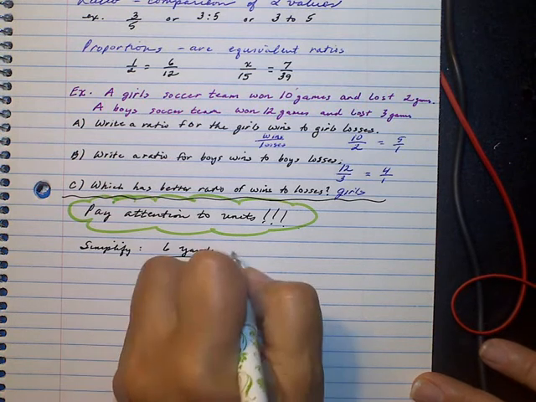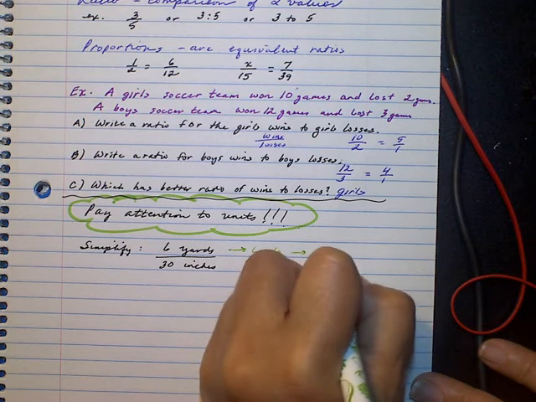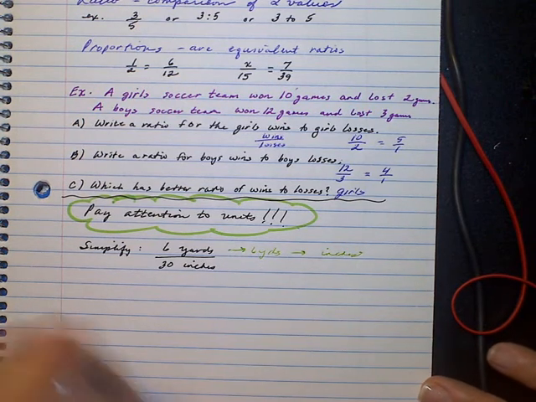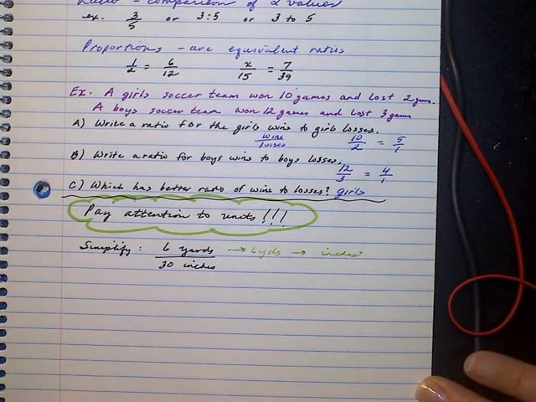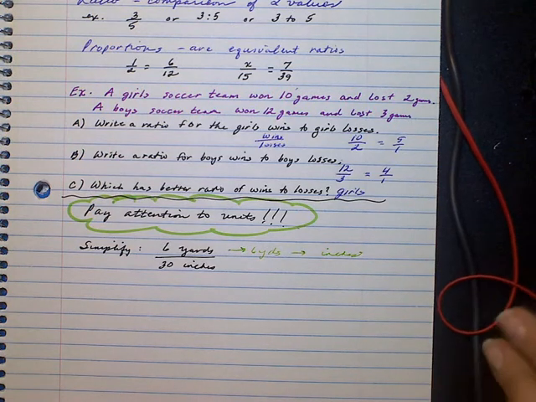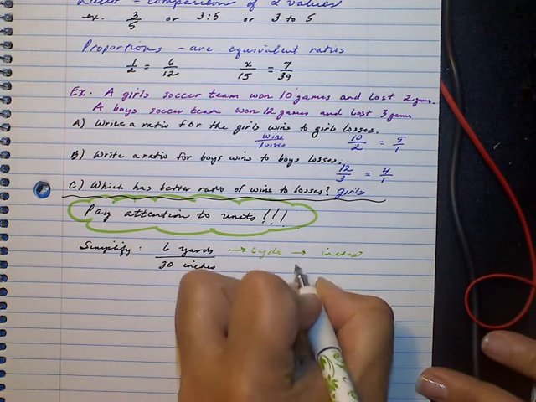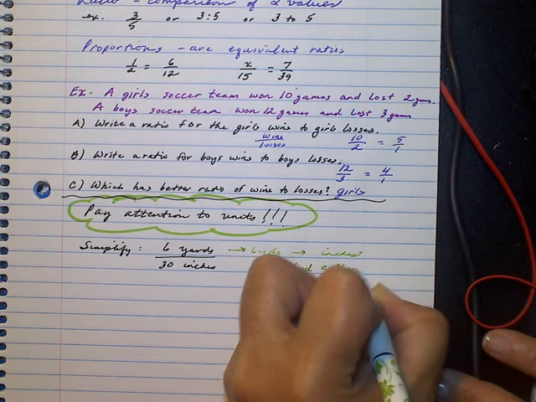So we can take those 6 yards and convert those to inches, or we could take the inches and convert them to yards if that would work. Which one is making more sense? Well, I'm thinking going from the larger units to the smaller makes a lot more sense. So 1 yard is equal to 36 inches.